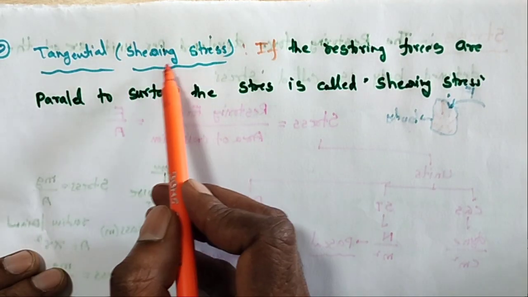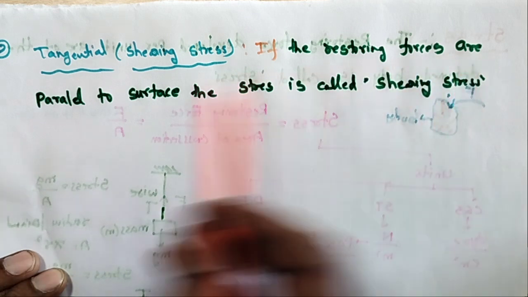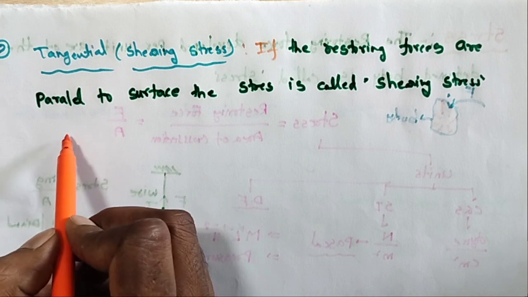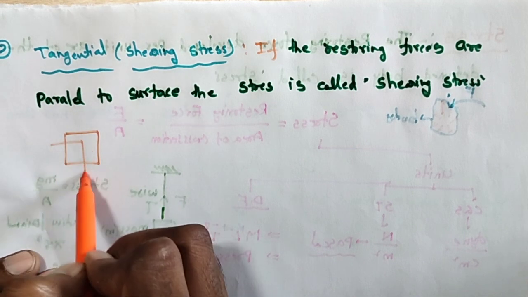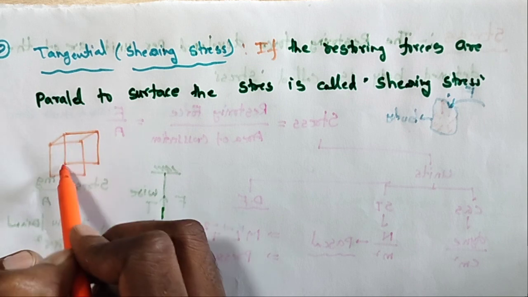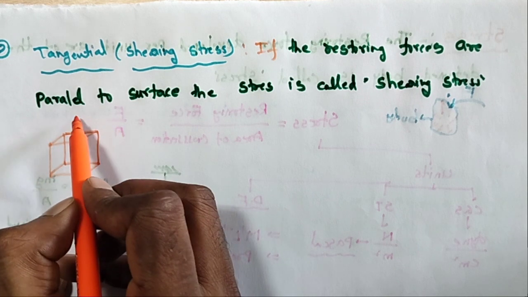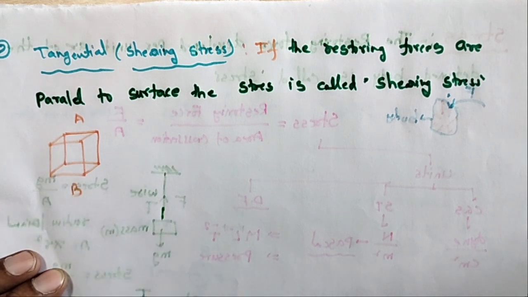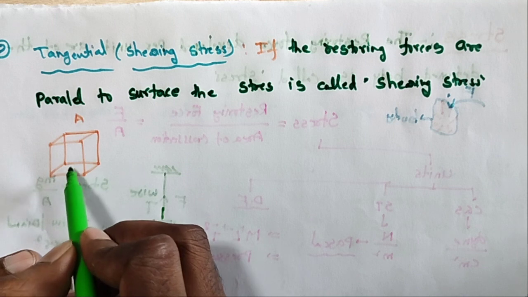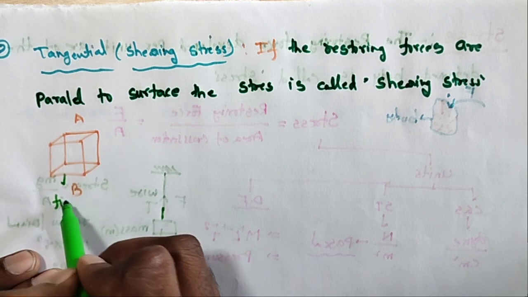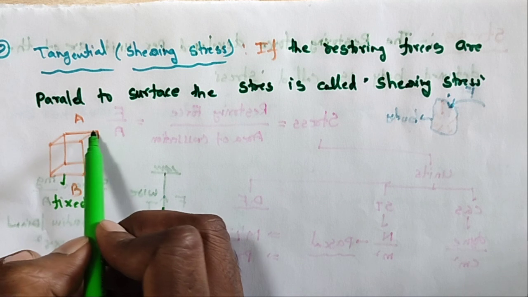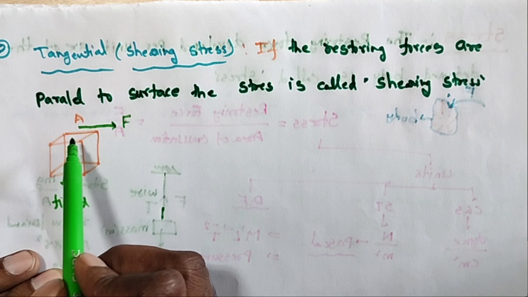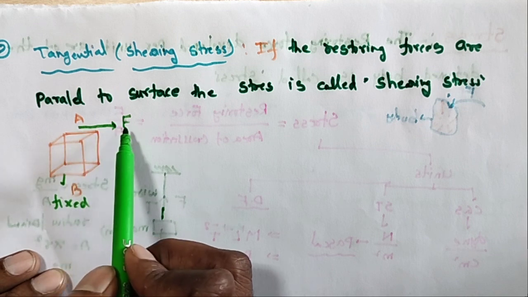The second one is tangential or shearing stress. If the restoring forces are parallel to the surface, the stress is called shearing stress. Let us take this object. The upper end I call A and the downward end B, and this bottom face is fixed. When the tangential force F is applied on the surface of the body.